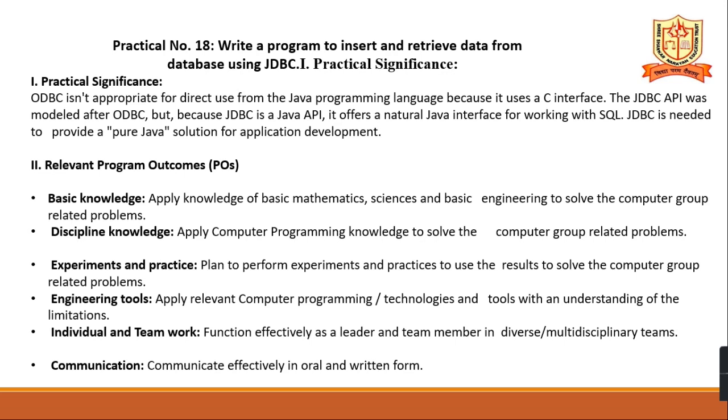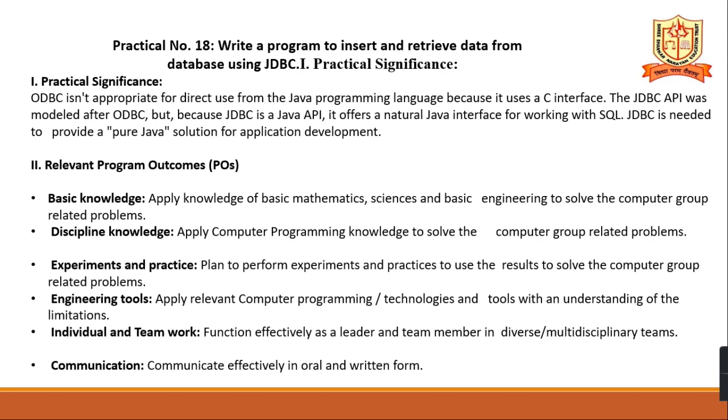The JDBC API was modeled after ODBC, but because JDBC is a Java API, it offers a natural Java interface for working with SQL. JDBC is needed to provide a pure Java solution for application development.